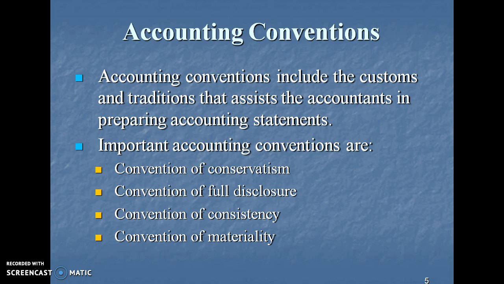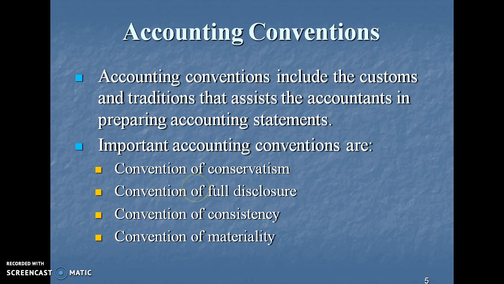Important accounting conventions are: convention of conservatism. Conservatism means that we should anticipate all the losses, future losses, but no future gains. For example, in the profit and loss account, we have to show the provision for bad debts, provision for taxation, proposed dividend, but no future gains could be shown.